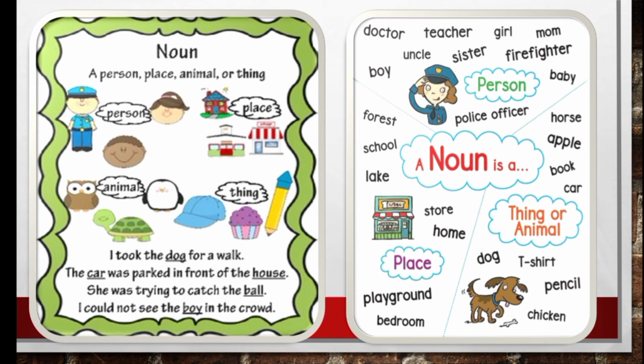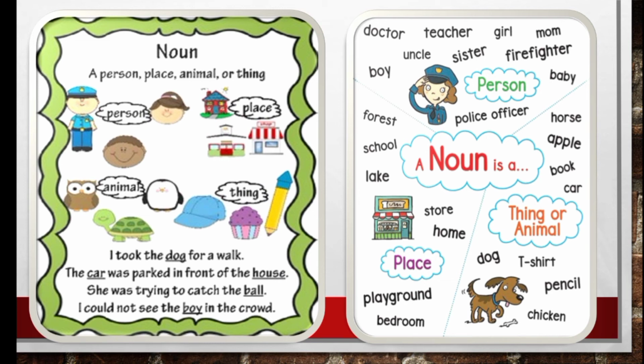So these are words which represent a person. And next, nouns which represent a place. Example, forest, school, lake, store, home, playground, bed.